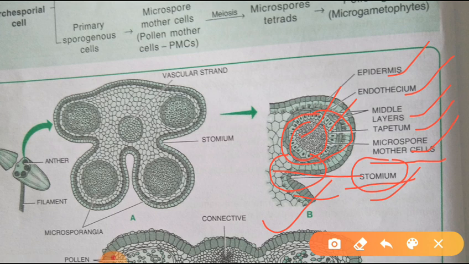Tapetum is the nutritive layer. Microspore mother cells are the microspore-producing cells. Stomium is the thin-walled cells present in between the 2 microsporangia.